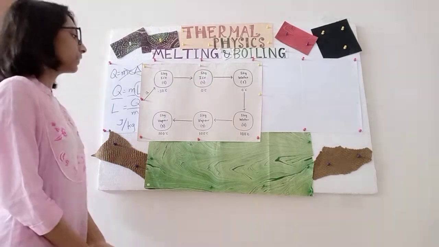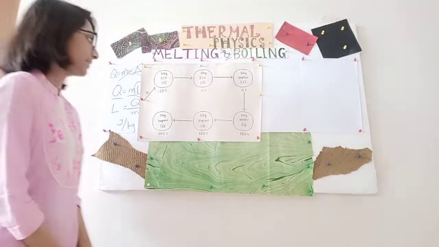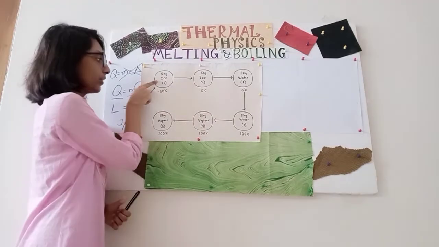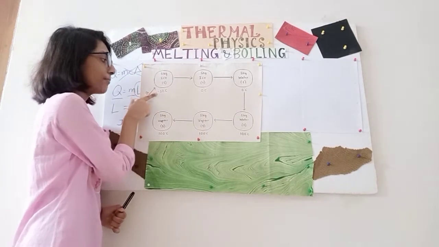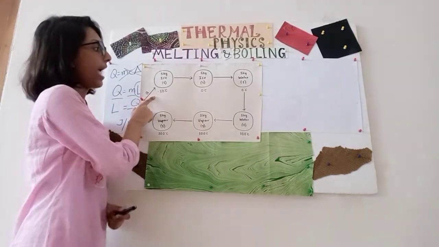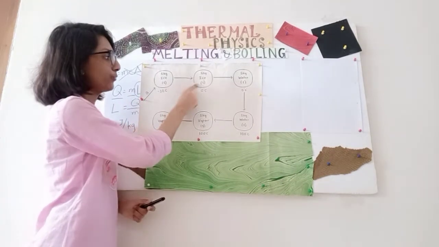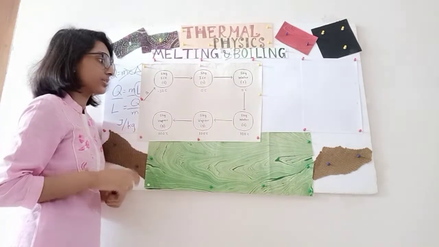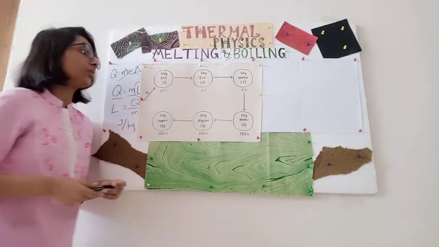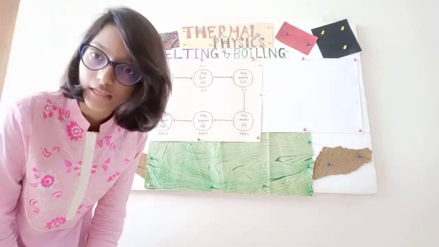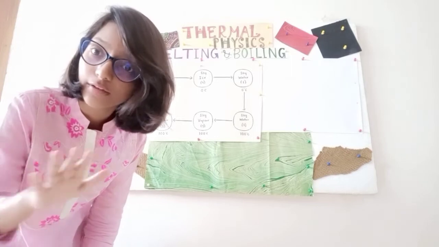Alright, so let's see. We have 5 kg ice, which is solid, at minus 50 degrees Celsius, and which is changing to 5 kg ice, which is solid, at 0 degrees Celsius. So what formula are we supposed to use? What? Q equals ml? MLF?